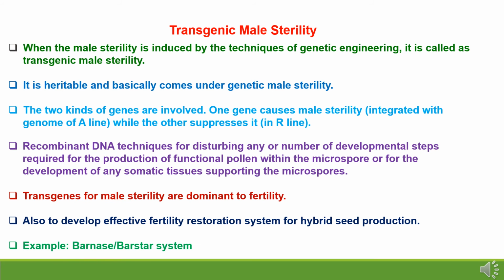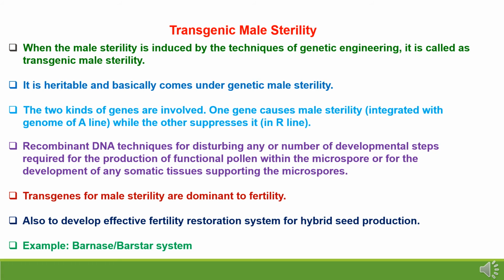Now, transgenic male sterility system. When male sterility is induced by the techniques of genetic engineering, it is called a transgenic male sterility system. It is heritable and basically comes under genetic male sterility system. There are two kinds of genes involved in this. One gene which causes male sterility is integrated with the genome of the A line, while the other suppresses it, which is the R line. Recombinant DNA technique is used,